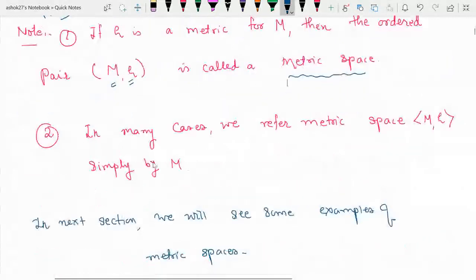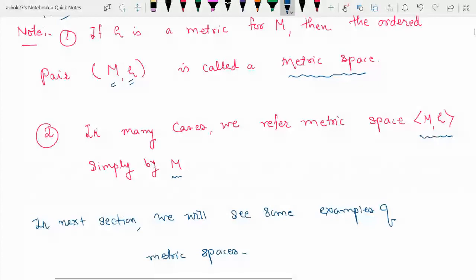In many cases, we refer to the metric space M, rho simply by M. So we will not write M, rho, we will just write M. Ultimately, it means that a metric is already defined on that non-empty set M.